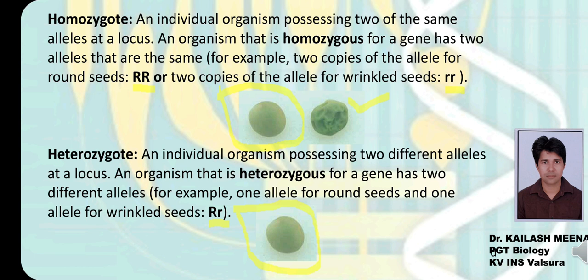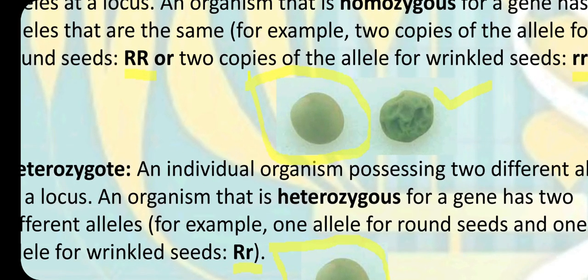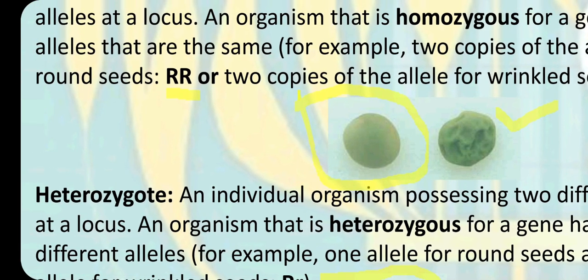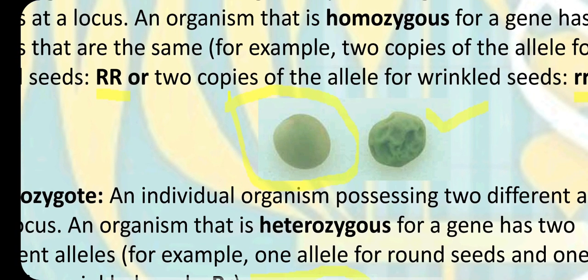We denote alleles or genes by alphabetical symbols. For example, in this example we are denoting the gene for seed shape as alphabet R, and we are using uppercase R and lowercase r, meaning capital R and small r. Capital R for the dominant one and small r for the recessive one.